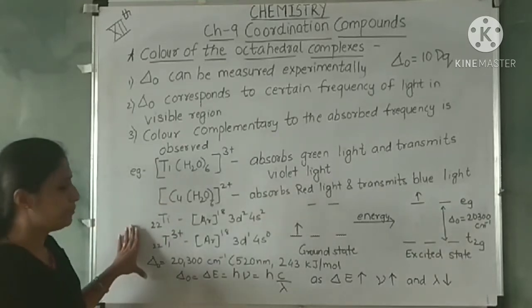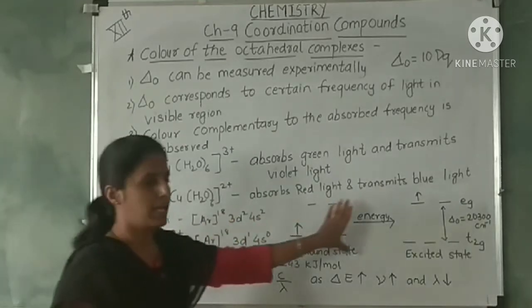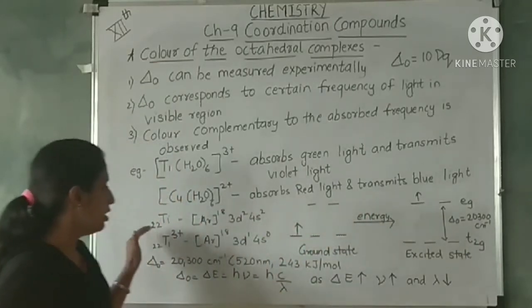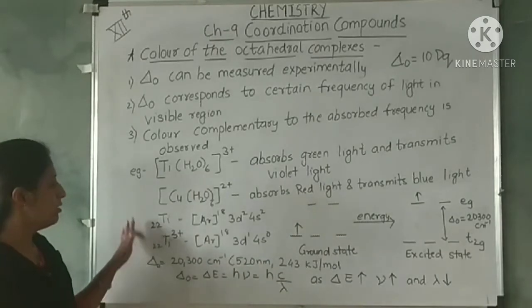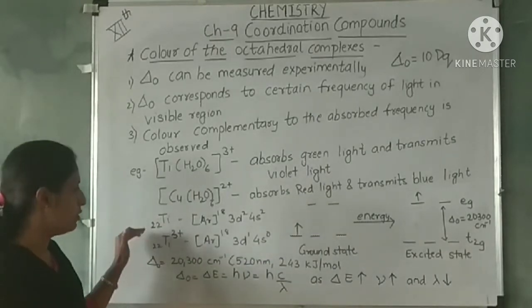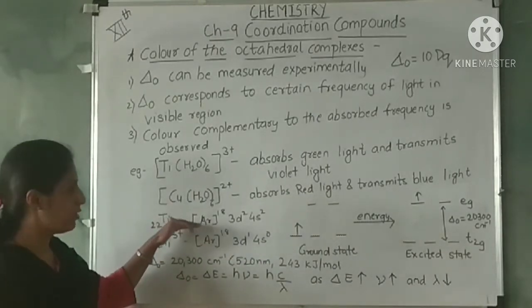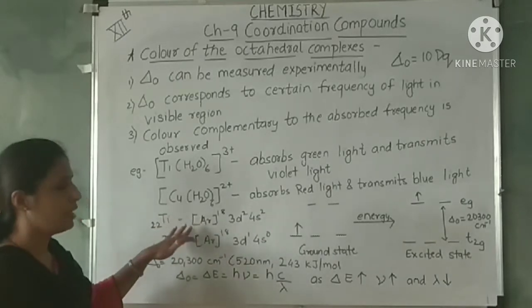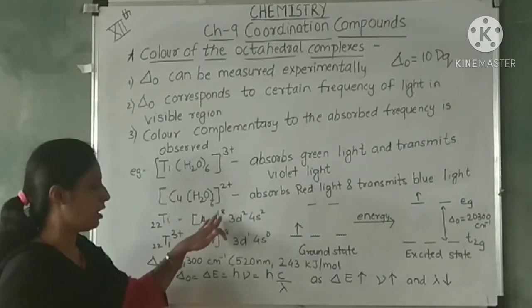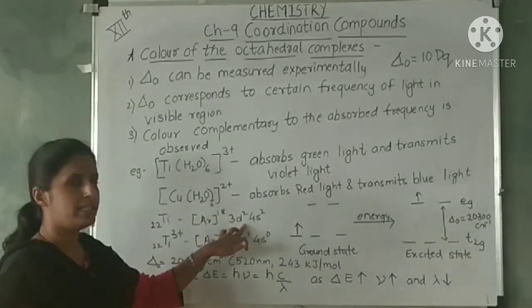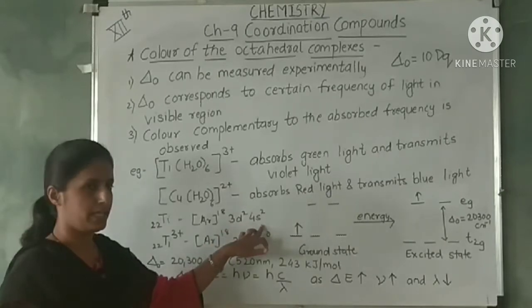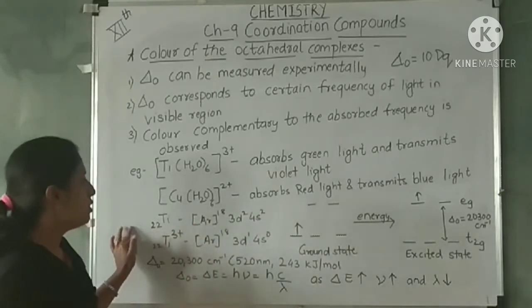Now let's see this diagram where you can see the transition of the electron. We have studied this in previous examples also. Titanium has atomic number 22, so you can write the electronic configuration as argon 18 with the valence shell configuration 3d2 4s2.